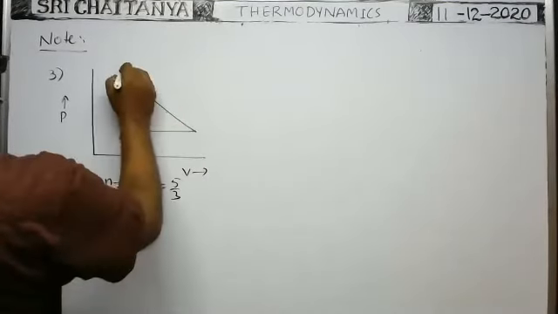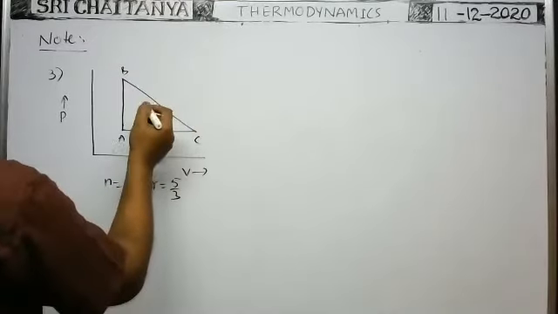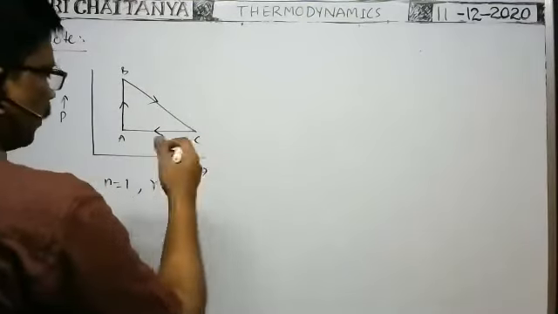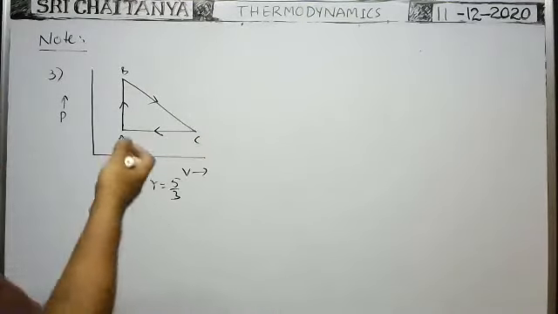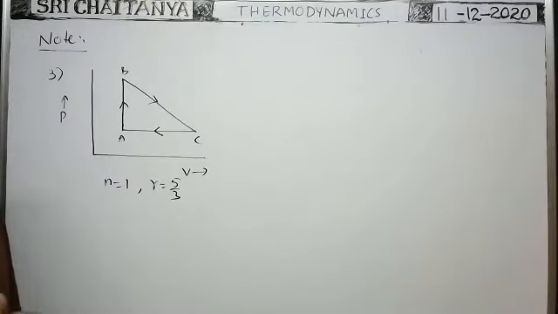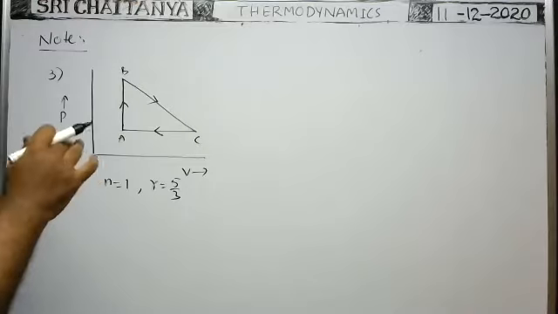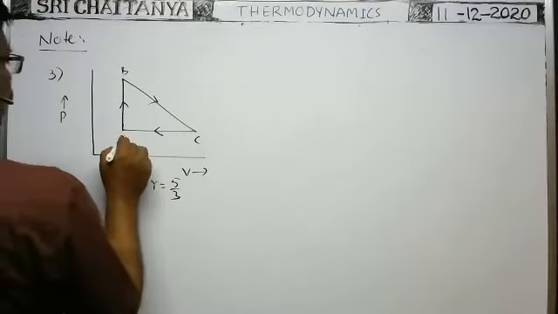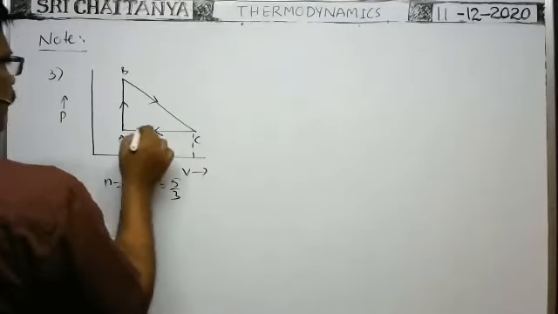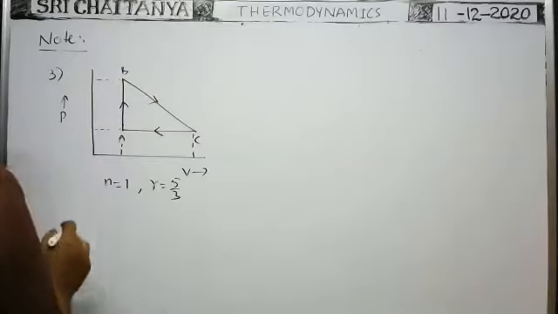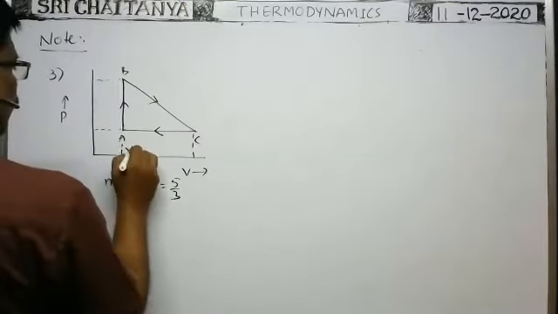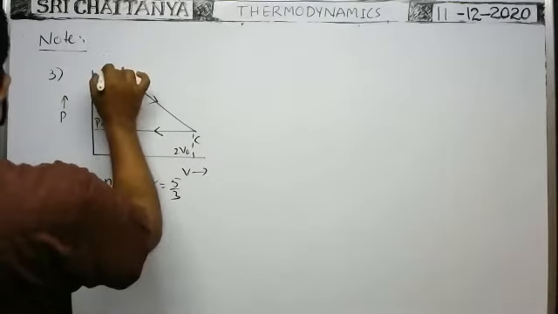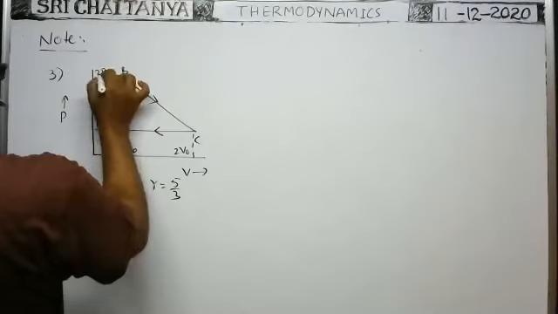ABC process. The state changes occur from A to B, B to C, C to A. Whenever these arrow marks are there, we can say whether the net work done is positive or negative. In this graph, is the net work done positive or negative? Yeah, positive, very good. Now here, the volumes are given at these points A and C, and pressures are given here. At this point, volume is V0. Here, volume is 2V0. Here, pressure is P0. Here, pressure is 3P0.